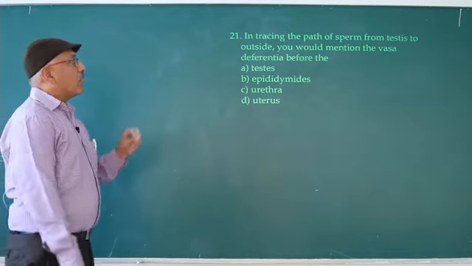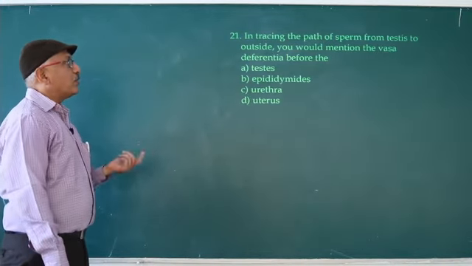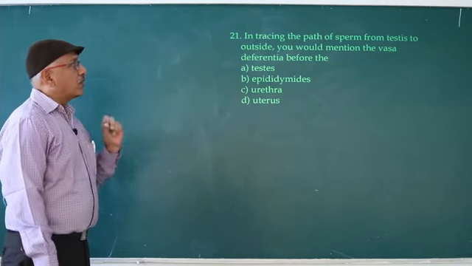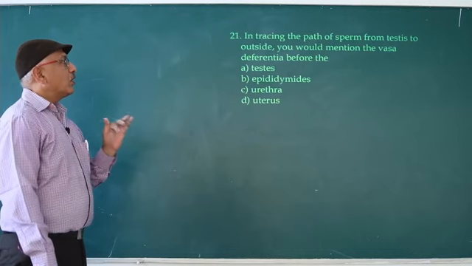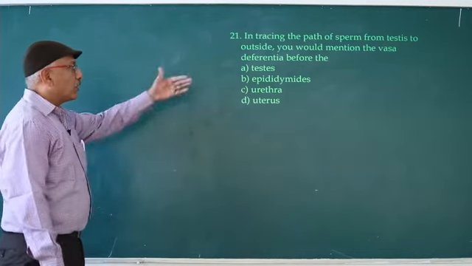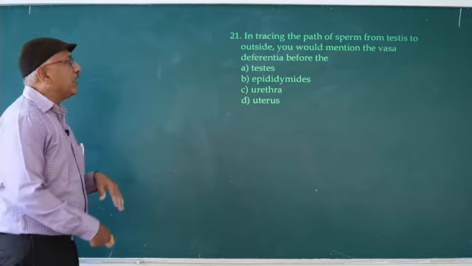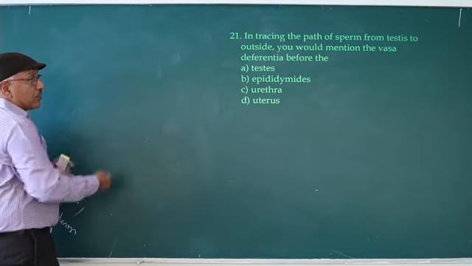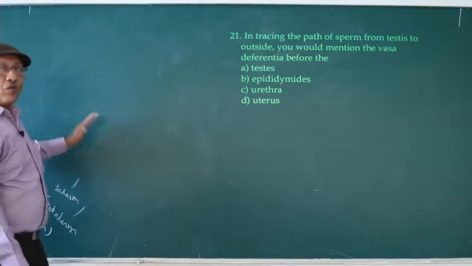In tracing the path of sperm from testis to outside, you would mention the vasa deferentia before the following structure. So that is epididymis only. From the epididymis sperm enter into vas deferens.